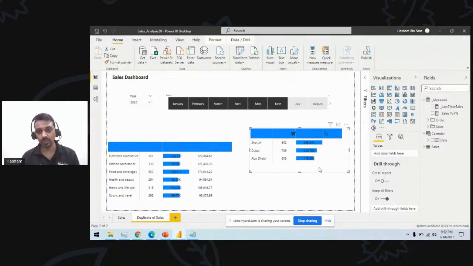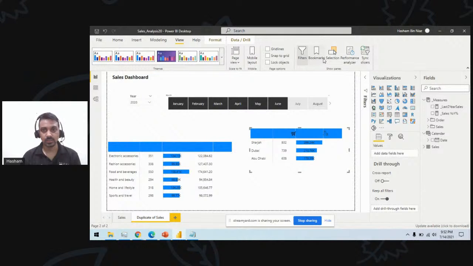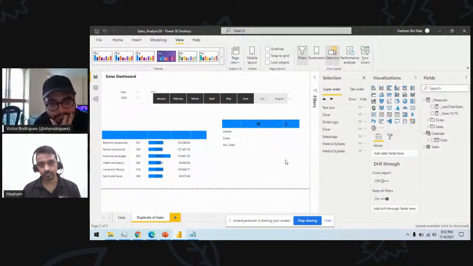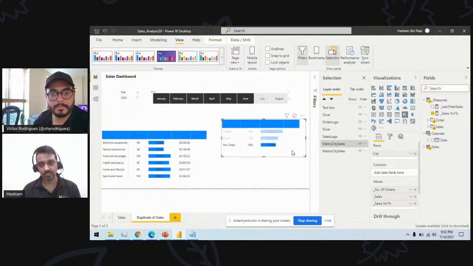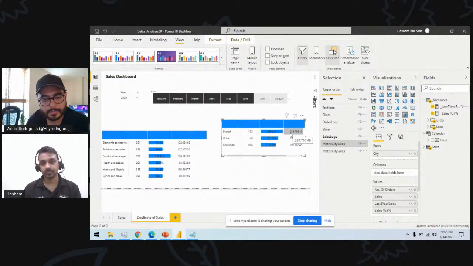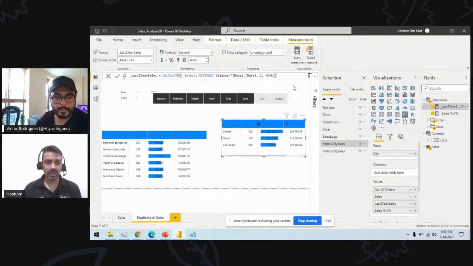So if I plot this against this attribute, against my cities, I can quickly plot this here as well. And now this has been for the next year, right? Did I answer your question correctly?